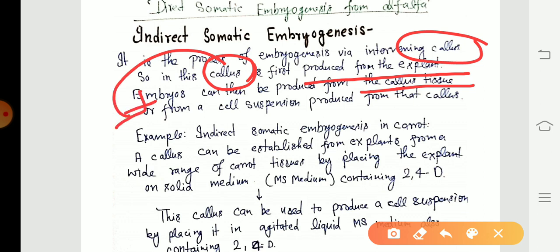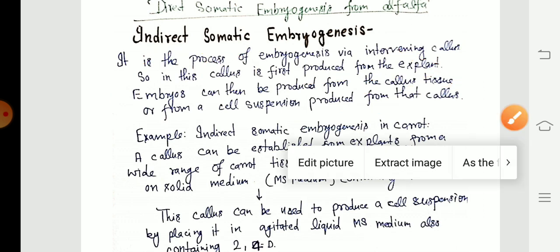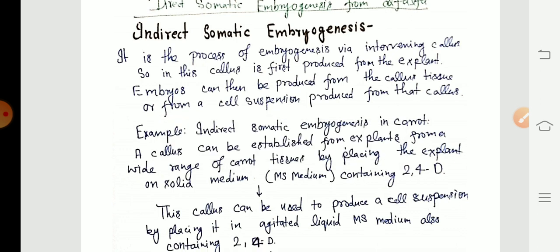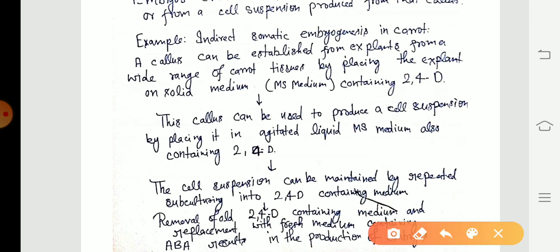So embryo that is produced from the callus tissue or from the cell suspension produced from that callus. Further, I'll take the example of the carrot here. So a callus can be established from explants from a wide range of carrot tissues by placing the explant on solid medium containing 2,4-D, and 2,4-D is the auxin here.